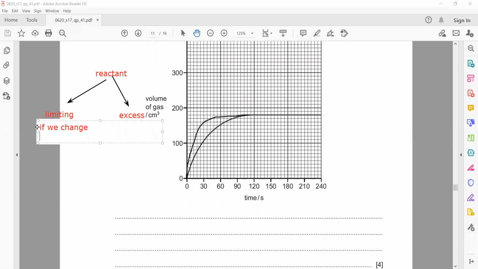It will affect two things. It will affect the rate and the product, both. But if we change the excess reagent, the reagent which is already more than enough for a reaction, the only thing it affects is the rate. It will not affect the final product.